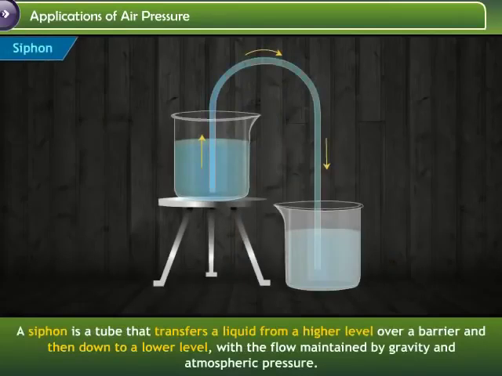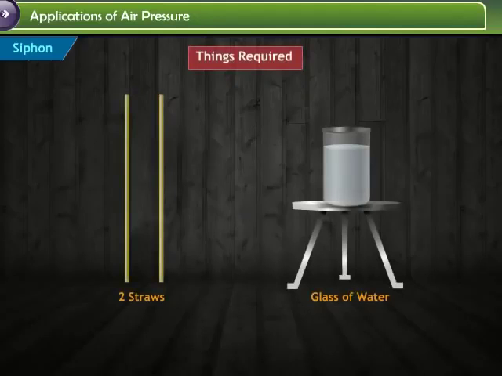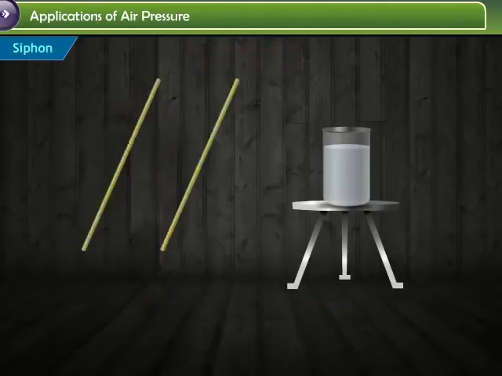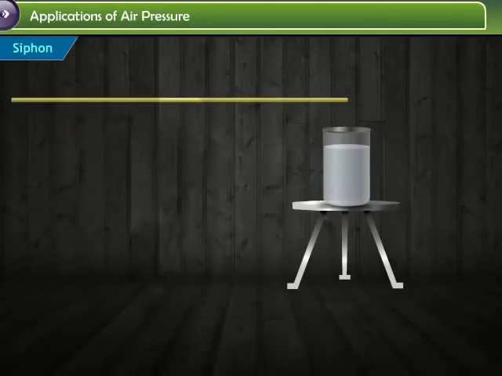A siphon is a tube that transfers a liquid from a higher level over a barrier and then down to a lower level, with the flow maintained by gravity and atmospheric pressure. To understand how a siphon works, let us perform an experiment. Take two straws and push one inside the other. Tape them. Fill a glass with water.